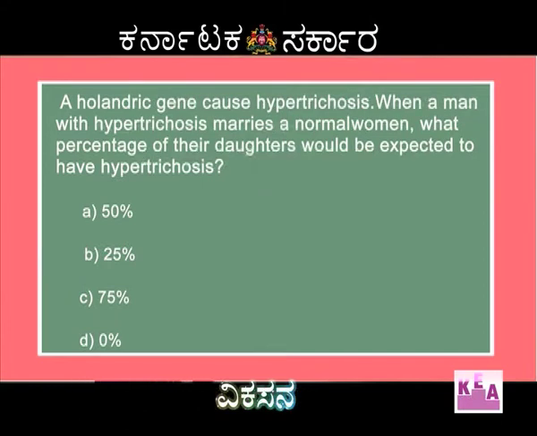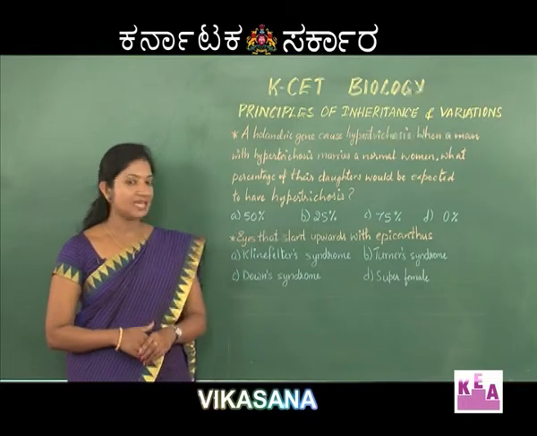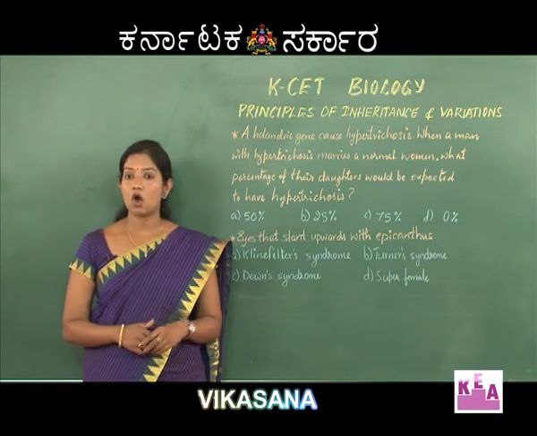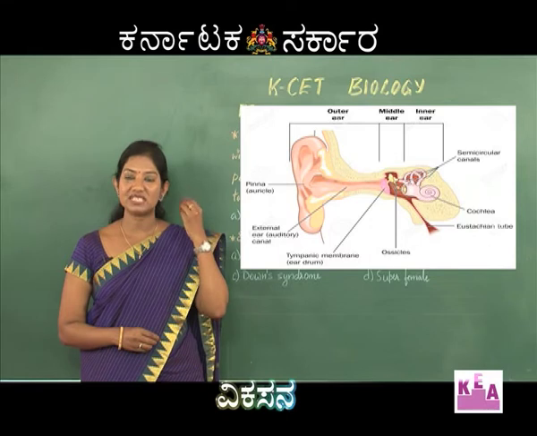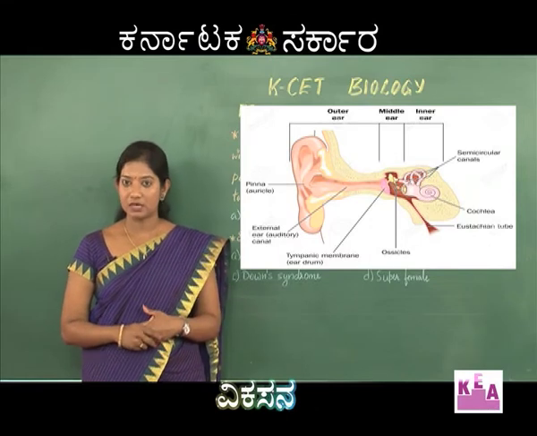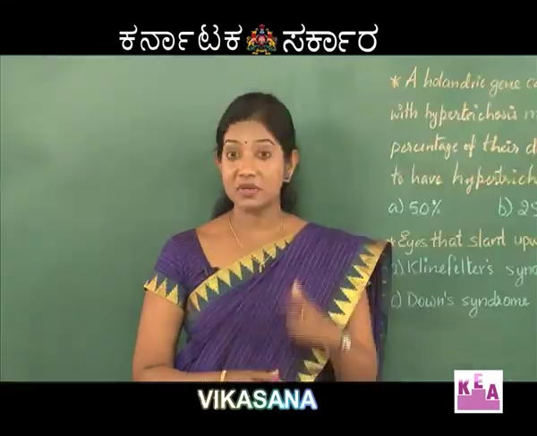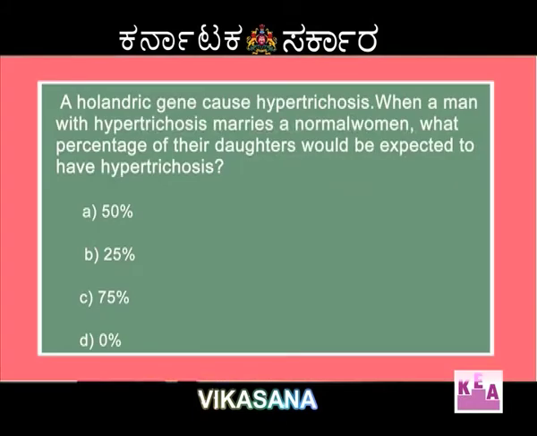Let me tell you first what is hypertrichosis. Hypertrichosis is actually the presence of a tuft of hairs on the pinna, or what we say external ear. Now, this characteristic feature appears when there is the presence of Hollandric gene. What is this Hollandric gene?